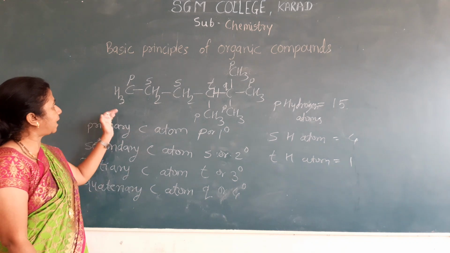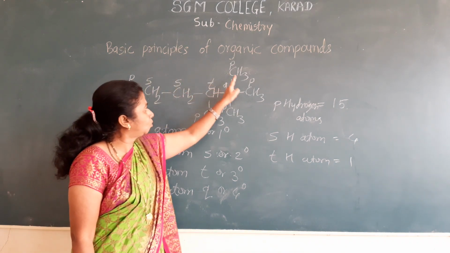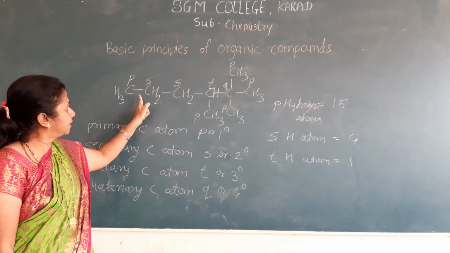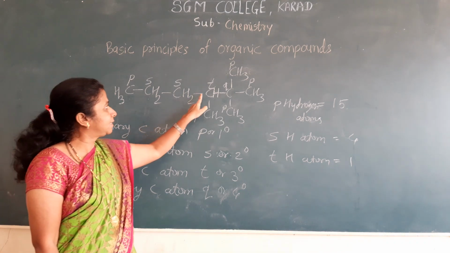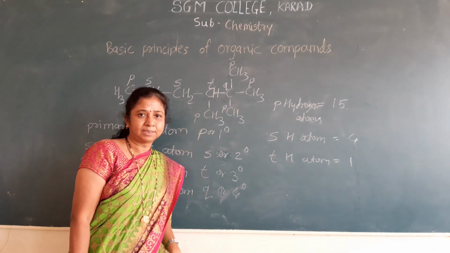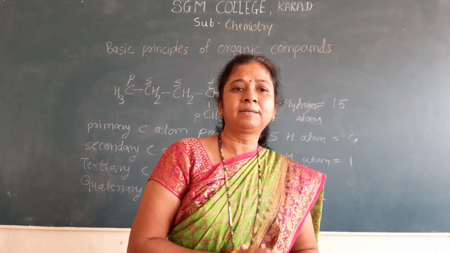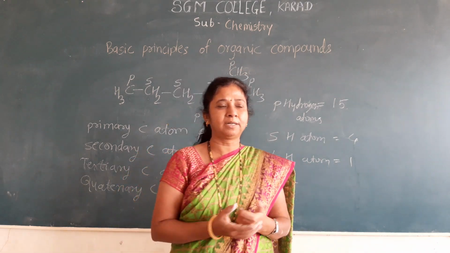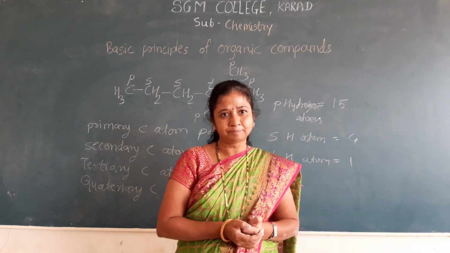Then how many primary carbon atoms? Primary carbon atoms are 1, 2, 3, 4, 5. Secondary carbon atoms in this example are 1 and 2. The tertiary carbon atom is 1 and the quaternary carbon atom is 1. In this way we can find out how many primary, secondary, tertiary, quaternary carbon atoms and also hydrogen atoms there are. Understand? Okay? Thank you.